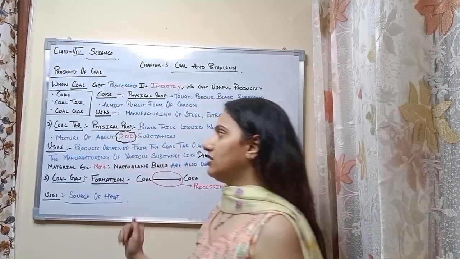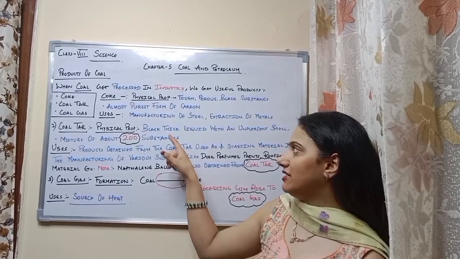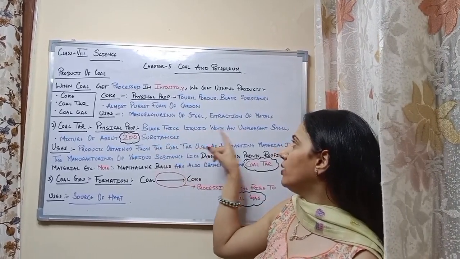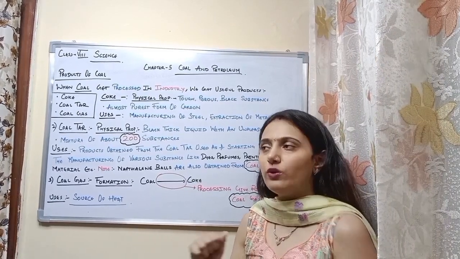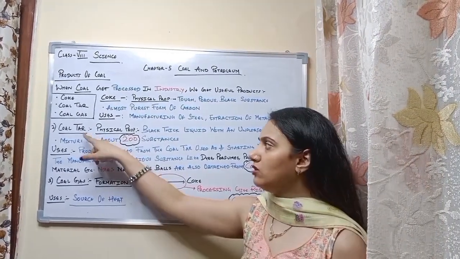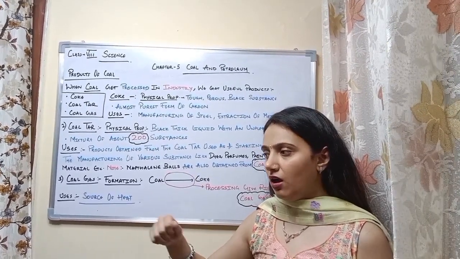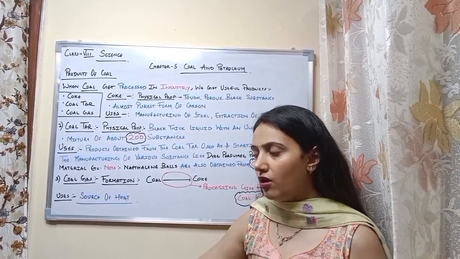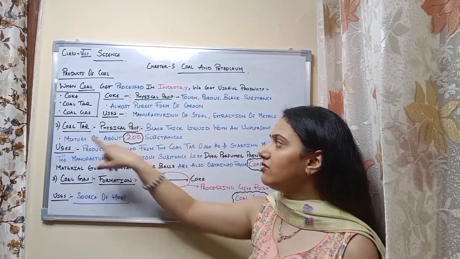Now, coming to product number two, coal tar. Talking about its characteristics: a black, thick liquid with an unpleasant smell. Coal tar you have seen in the metalling of roads also. You have seen many workers working on the road, leveling it, or you can say metalling it.